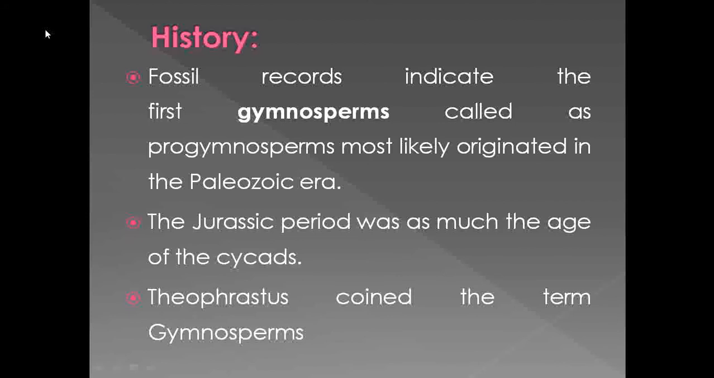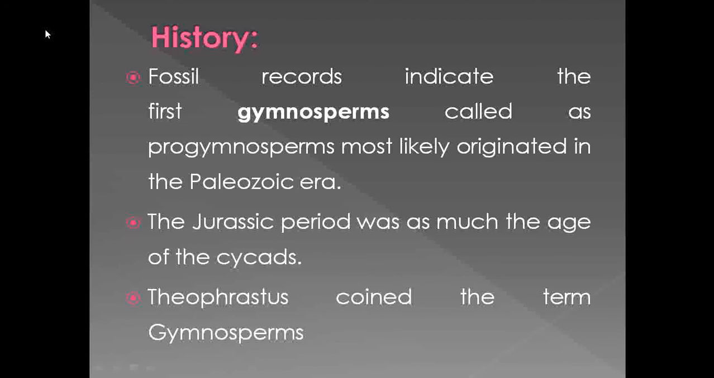And these progymnosperms originated in the era called the Paleozoic era. If we observe the Jurassic period, in that period the cycads, which are one of the members of the gymnosperms, were dominant. Then the term gymnosperms was coined by the scientist Theophrastus.